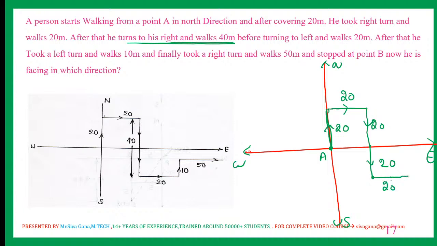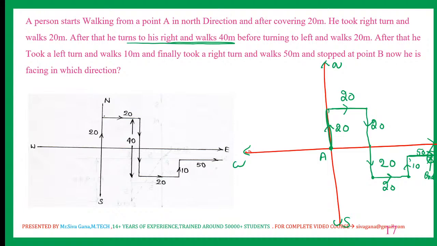After that he took a left turn and walks 10, right? So east facing left is nothing but top. How much? 10. This is 10. And finally took a right turn and walks 50. This is the ending. This is 50.